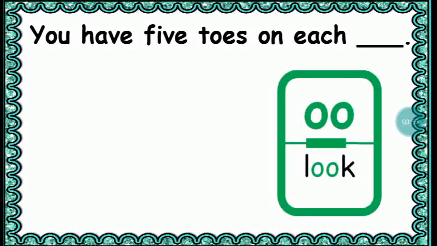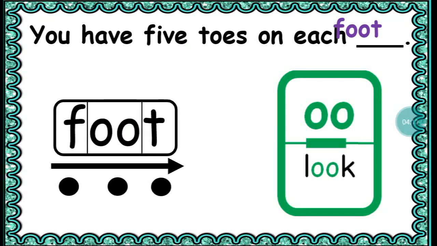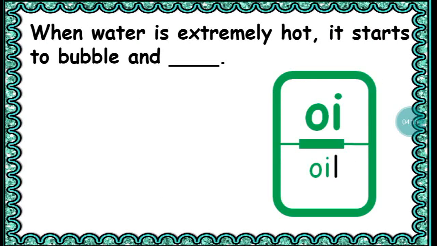Okay. You have 5 toes on each. The answer has the short oo sound. You have 5 toes on each foot. Foot. Foot has 3 sounds. Oot, foot.